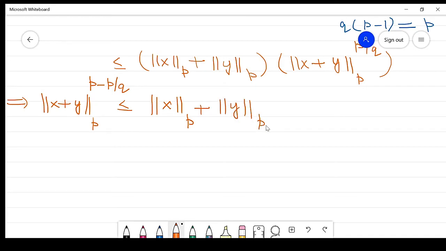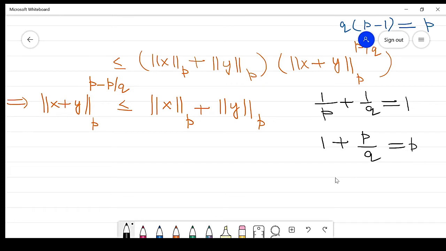Clear? Now our purpose is to find the value of p minus p by q. Again we are using 1 by p plus 1 by q equal to 1, right? So multiply by p. So this is 1 plus p by q, which is equal to p. So p minus p by q is equal to 1.